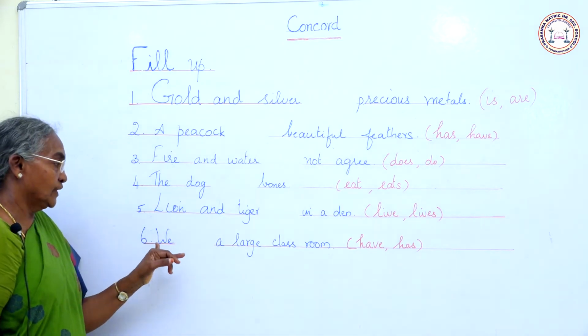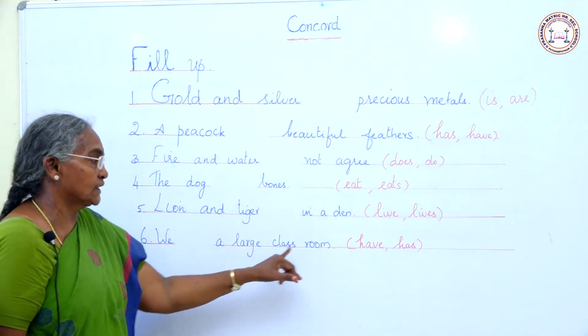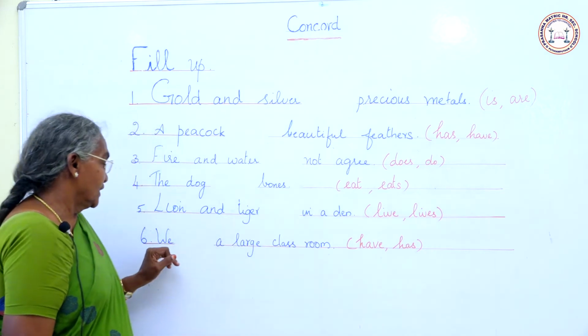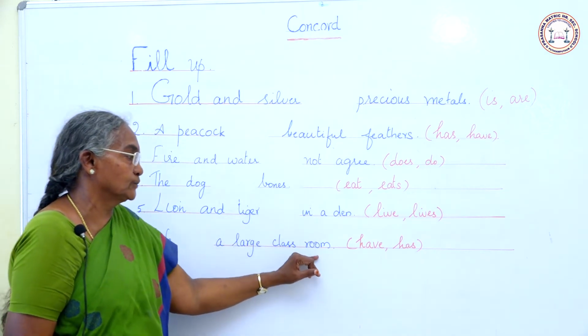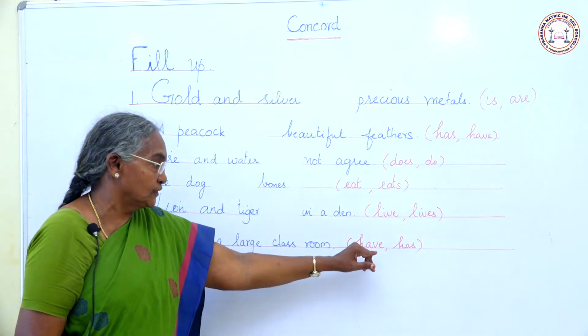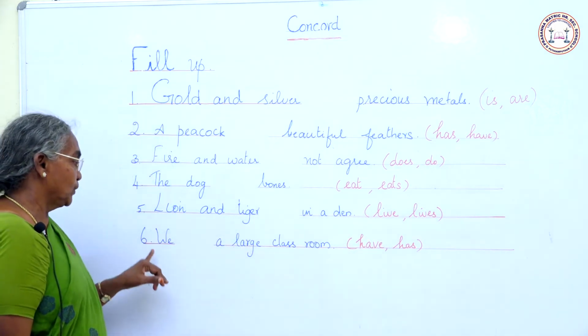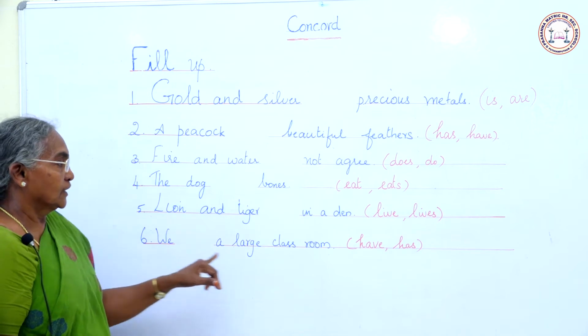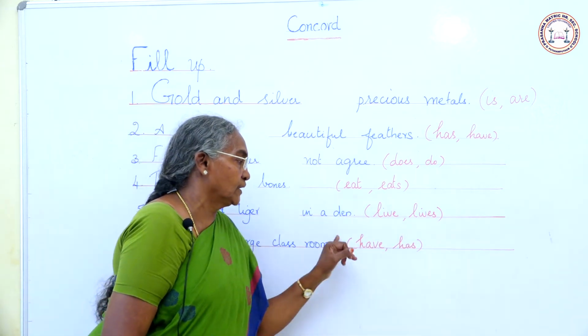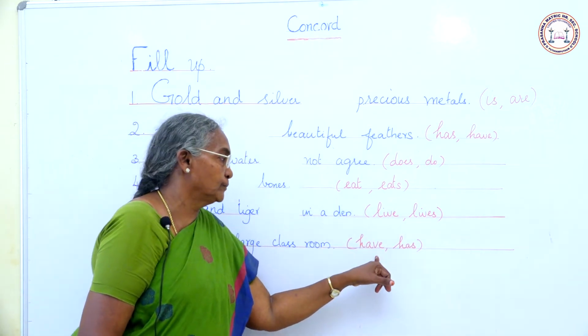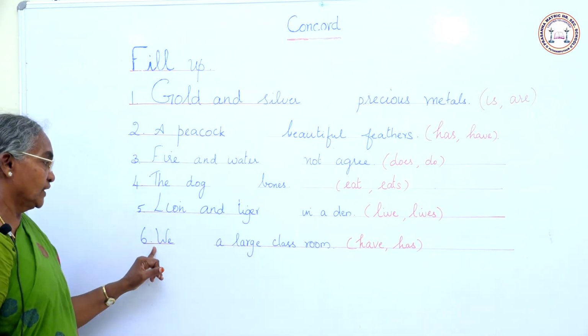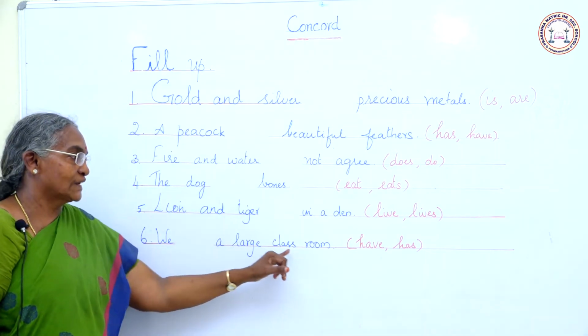Last one, the dash a large classroom. How do you fill up? Do you use have or has? The, it is a plural subject here. What is the plural verb here? Have is the plural verb. So fill up with have. We have a large classroom.